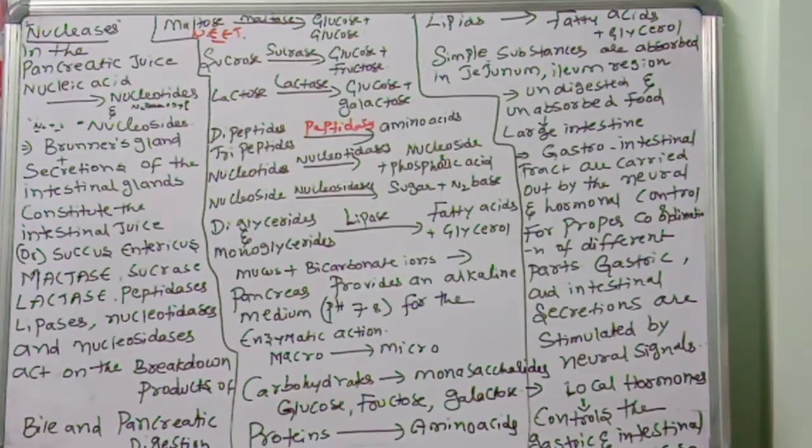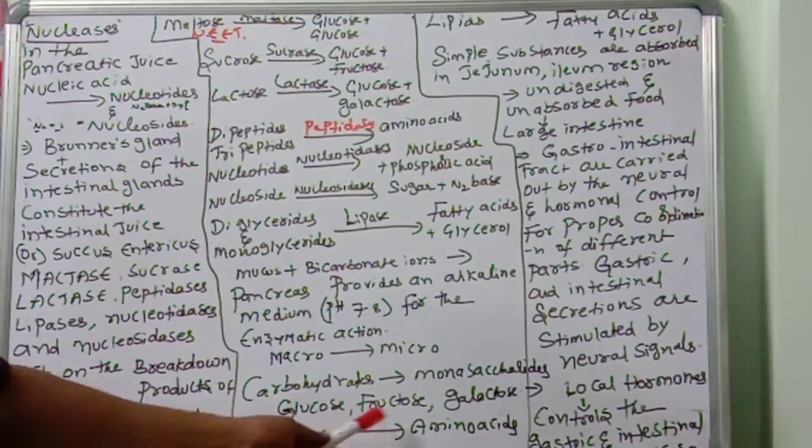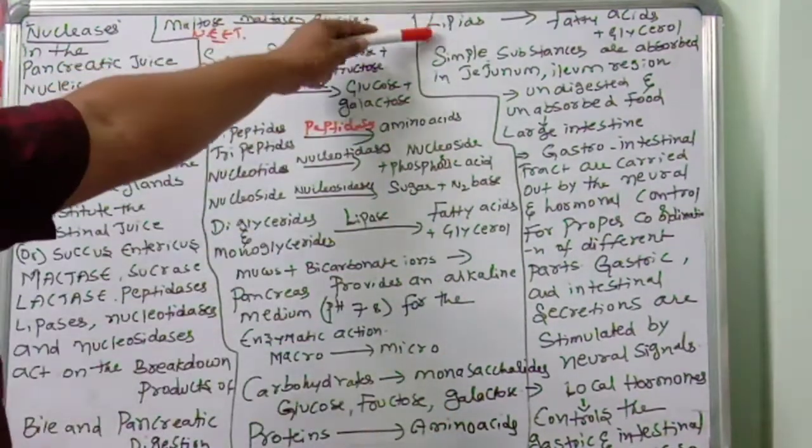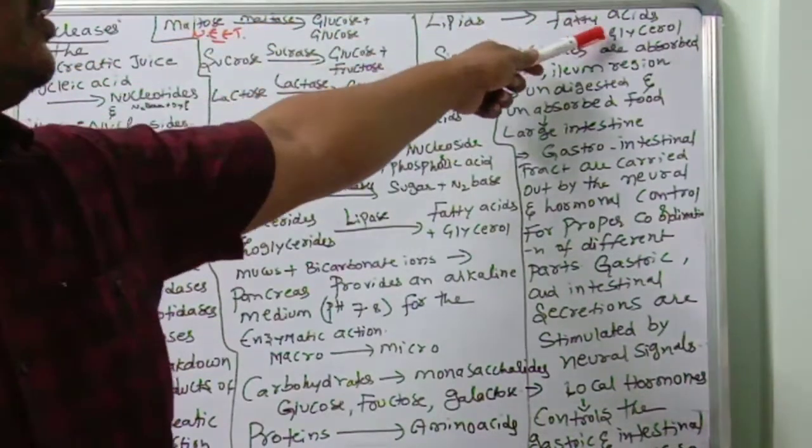Proteins are converted into which one? Amino acids. You know very well. The complex form is protein. The simple form is amino acid, the absorbable form. Lipids convert into fatty acid and glycerol.